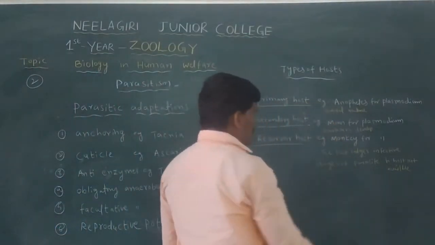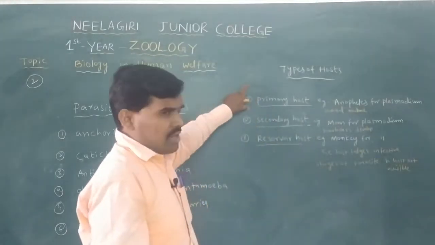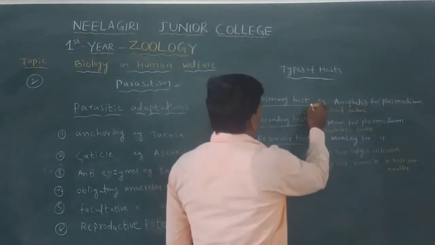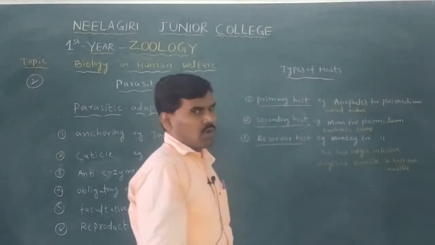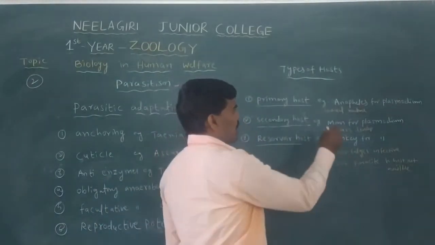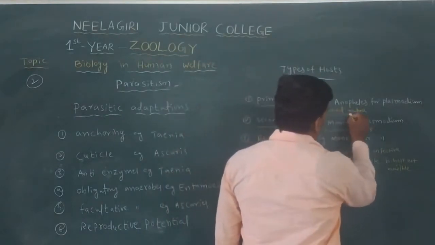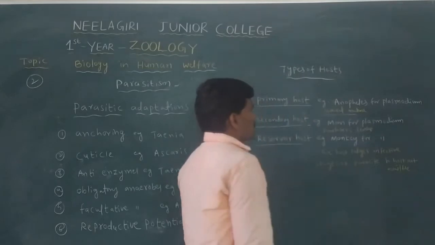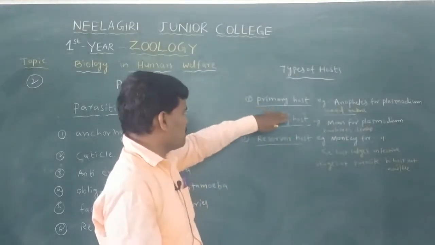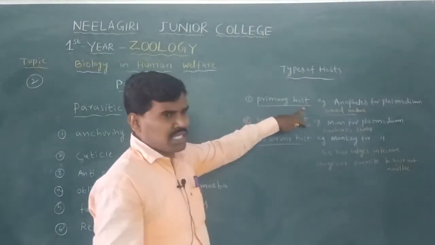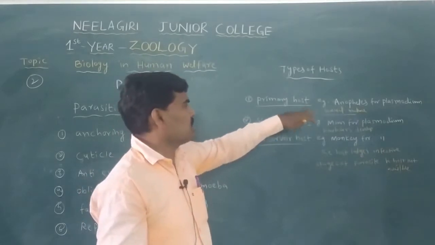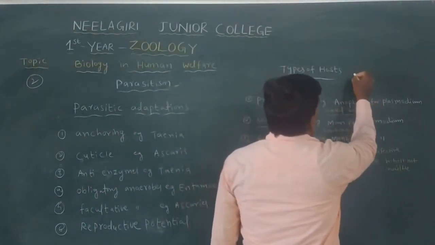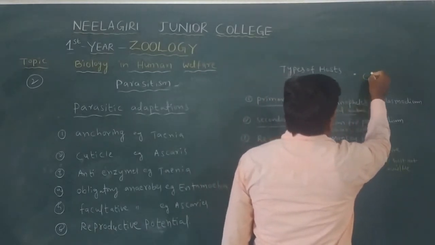In the primary host, the parasite's development reaches sexual maturity. So for example, this is the parasite, this is the host.